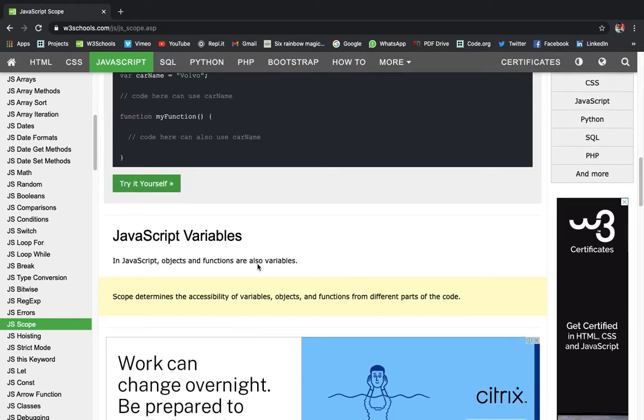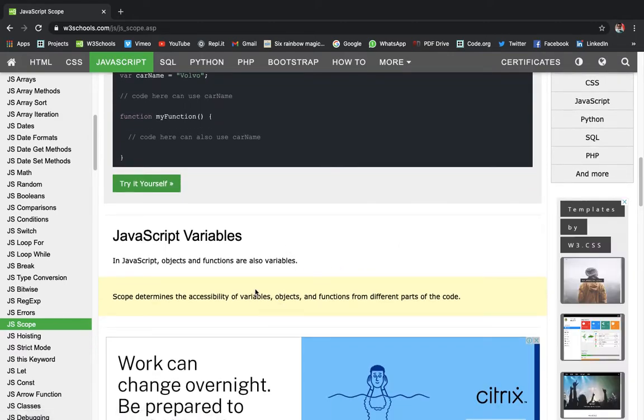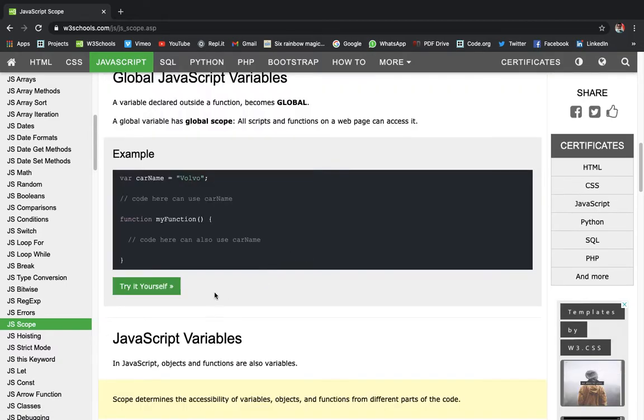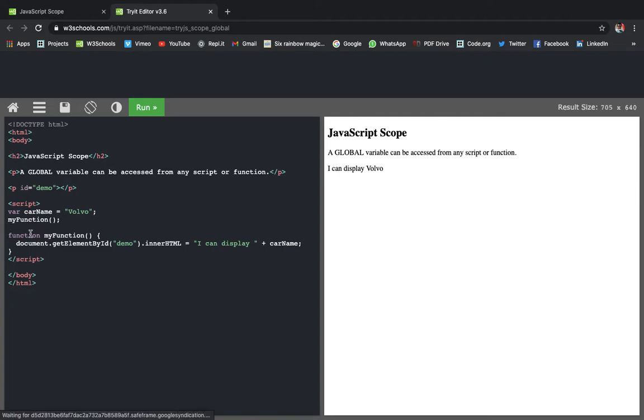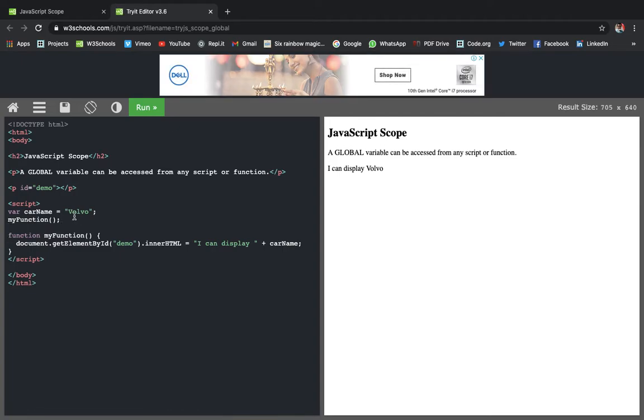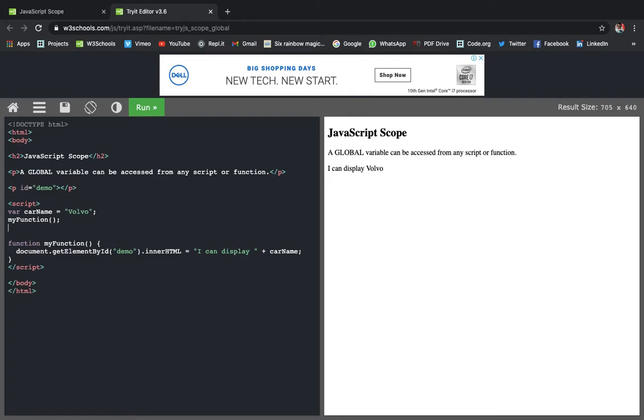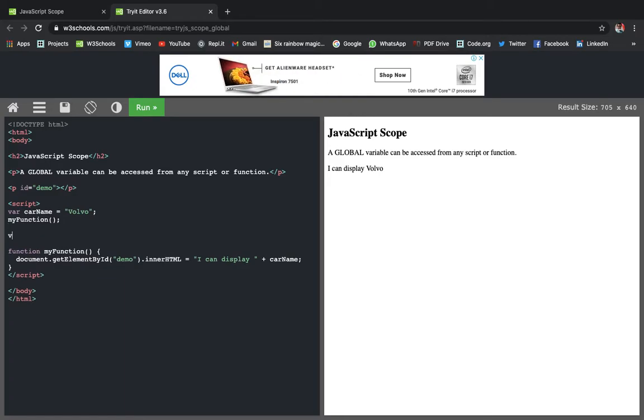JavaScript variables. In JavaScript, objects and functions are also variables. If I try it over here, this is a normal function, but we can define a function in a variable way also. Like I can do var x equals function, like this.